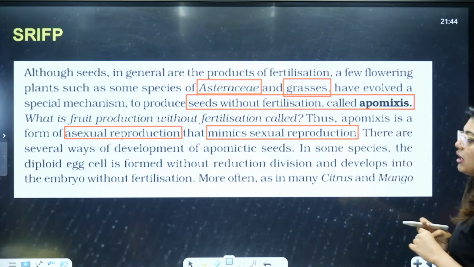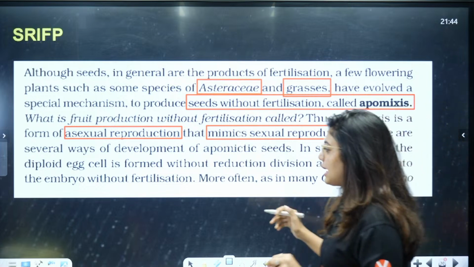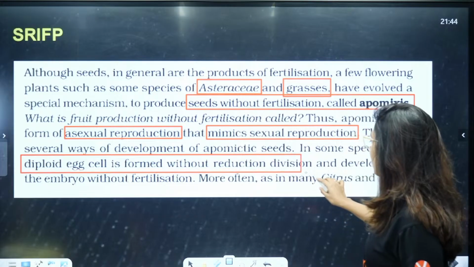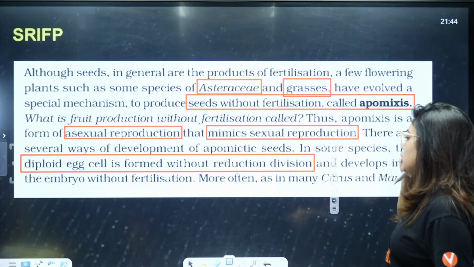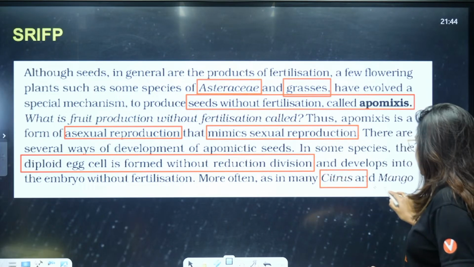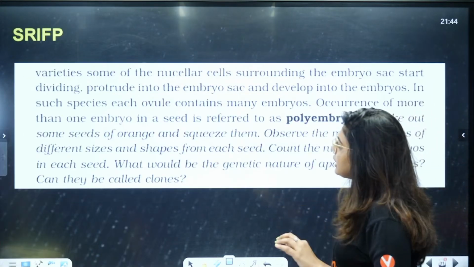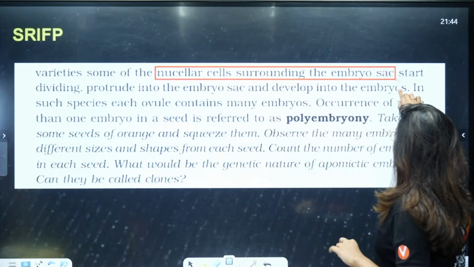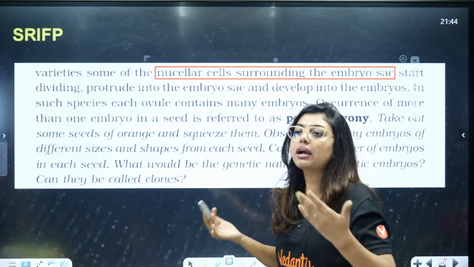So, there are several ways of development of apomictic seed. In some species, the diploid egg cell is formed without reduction division, that means without meiosis, and develops into an embryo without fertilization. More often, as in citrus and mango varieties, some of the nucellar cells surrounding the embryo sac start to divide and protrude inside to become the embryo.